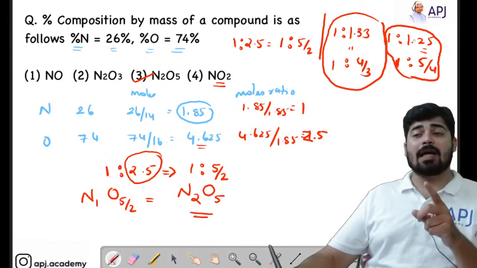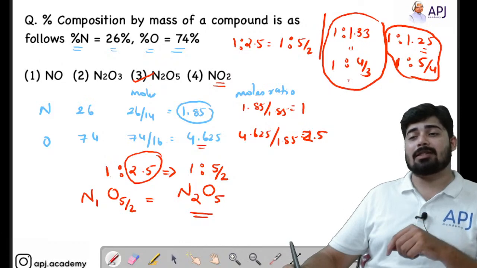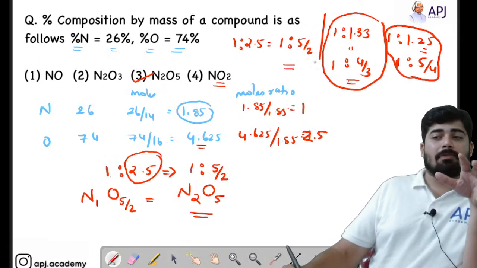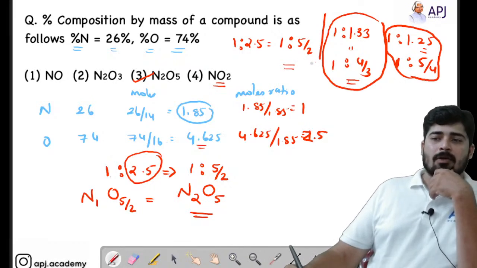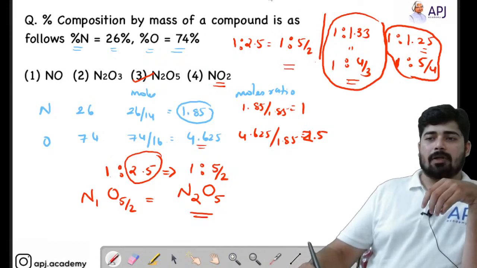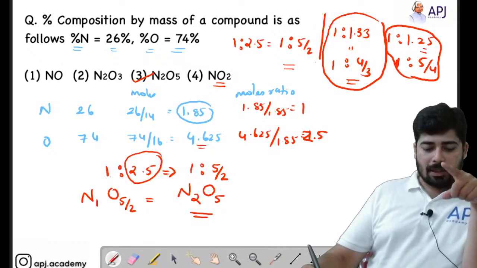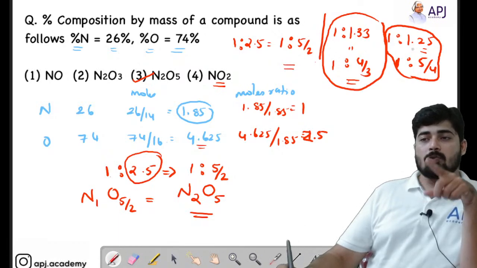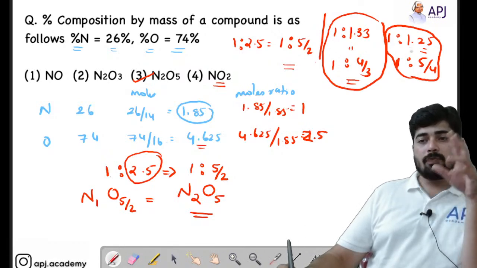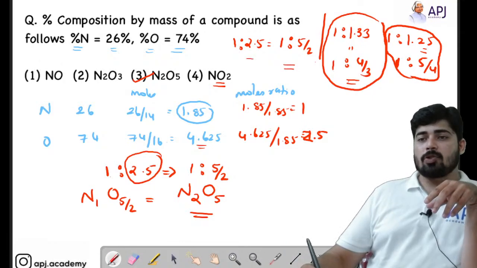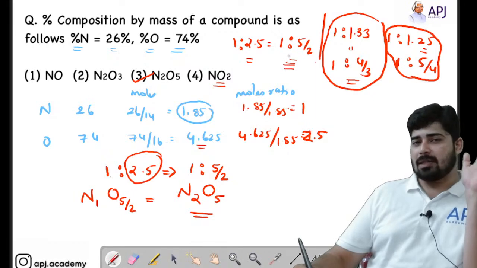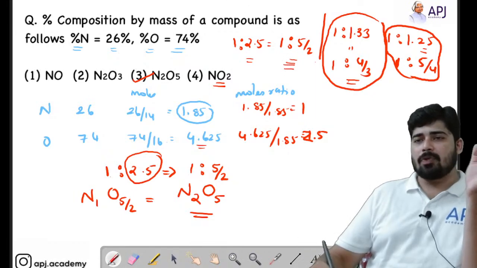So you should be aware. This is the very important step from this section. This will be the type of questions that may be asked for the competitive exam. So I hope this is clear for you. You can note these values there. That is 1:1.33 is equal to 1:4/3, 1:1.25 equal to 1:5/4, or if it is 1:2.5, then it is 1:5/2. Only these three values you have to study. No other values will be asked for your exam.